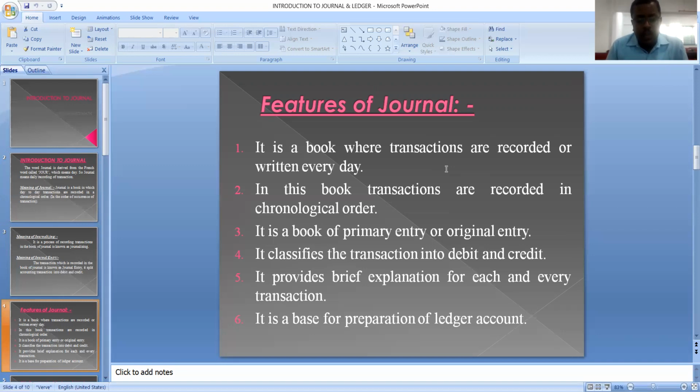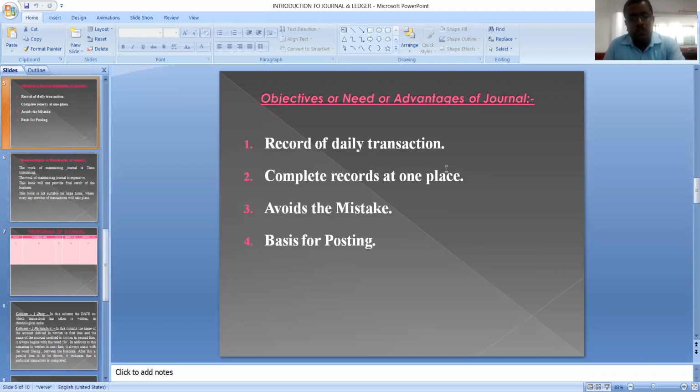Another very important feature of journal is it provides explanation for each and every transaction, like why a particular account should be debited and why a particular account is to be credited. That proper explanation we get in the book of journal. And one more very important feature is it is the base for preparation of ledger accounts. So these are some of the features.